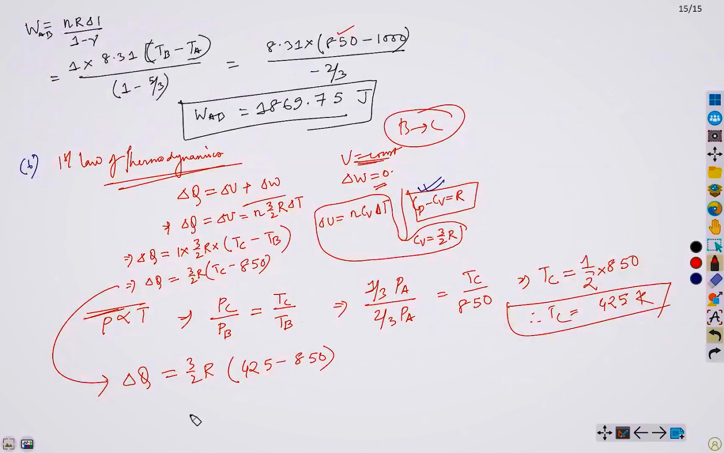Therefore, by substituting the value of R, if we now simplify this, 3 by 2 times 8.31 times 425 minus 850, it is minus 425, right? Because it is half of 850. So if we simplify this, we obtain minus 5297.625 joule. Okay. So this much amount of heat has been lost by the system.